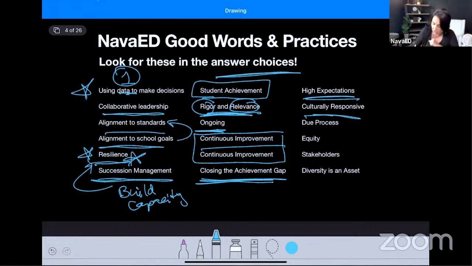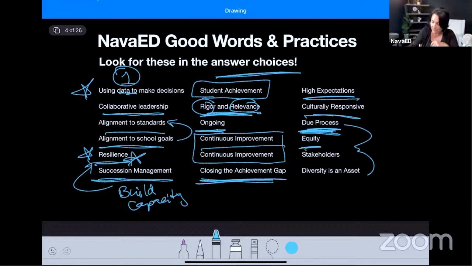And then we get into the last portion of the exam, which has to do with more of the laws and governing of the school, making sure that students are having the ability to exercise their rights. Students have rights and you can't violate them, and you've got to do your best not to violate them. And sometimes you violate student rights without even knowing it, because you're in the moment and you're trying to keep people safe and things like that. So due process is a good word on this exam, and you want to be on the lookout for that. Due process means a lot of things. I actually have a test question that I want to talk about in here. So we'll talk more about that.